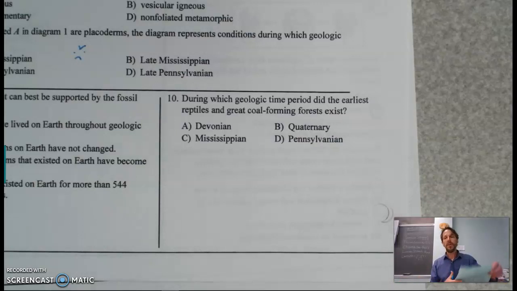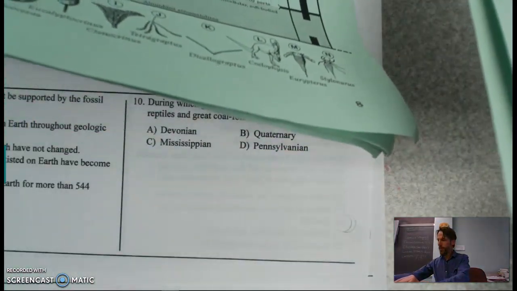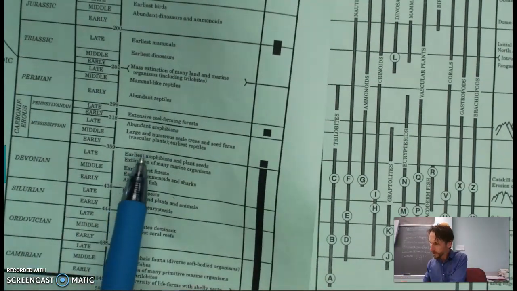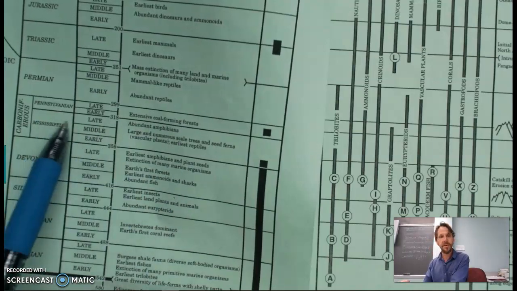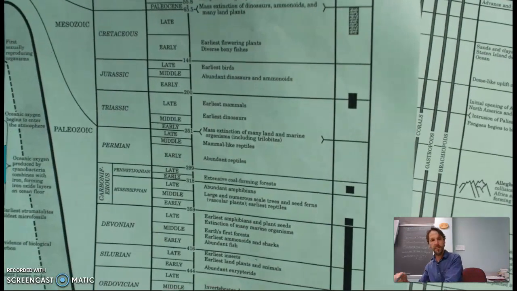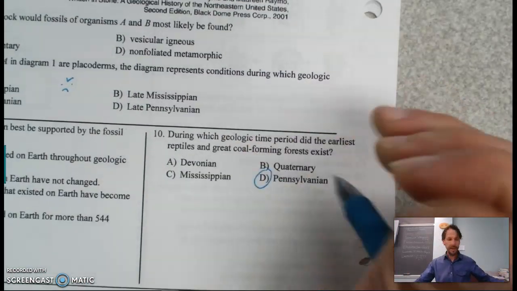So this is going to involve using the Life on Earth column. Here. And what we'll find here is that the extensive coal-forming forests are going to be here in the Carboniferous period. And the smaller division here of this period is called the Pennsylvanian. It gives us this answer here.